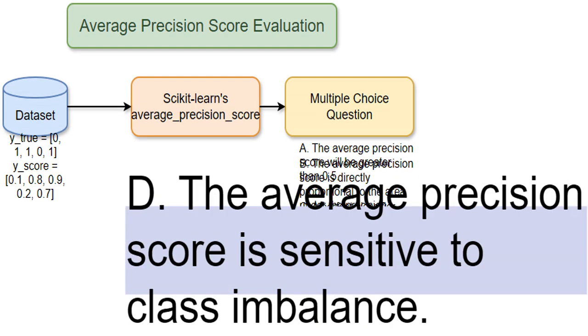This statement questions whether the average precision score is affected by having more examples of one class than the other, class imbalance. The average precision score is less sensitive to this problem than some other metrics, but it's still a factor. While it's less sensitive than accuracy, an imbalance still impacts the overall score.